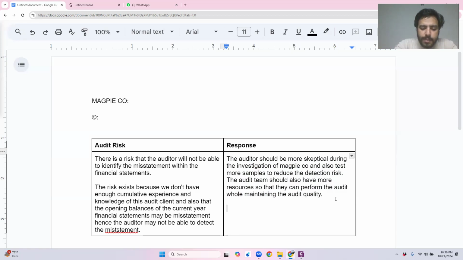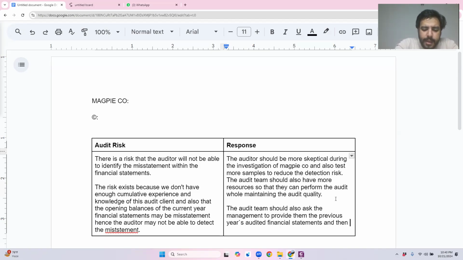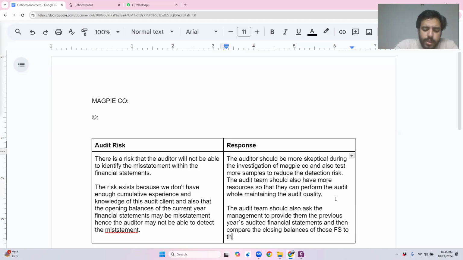Great. So I'm going to write down simply that the audit team should also ask the management to provide them the previous year's audited financial statements, and then compare the closing balances of those FS. You are in the exam, don't write FS. This is something that I'm just doing to reduce my time right now. Write the full financial statement down of those FS to the opening balances of current year's FS.